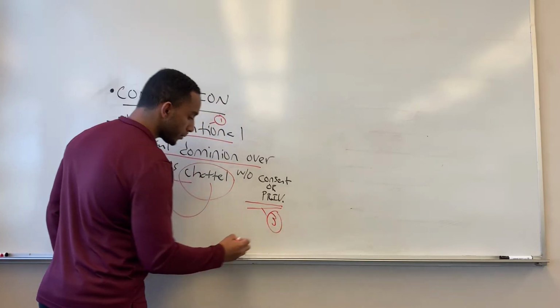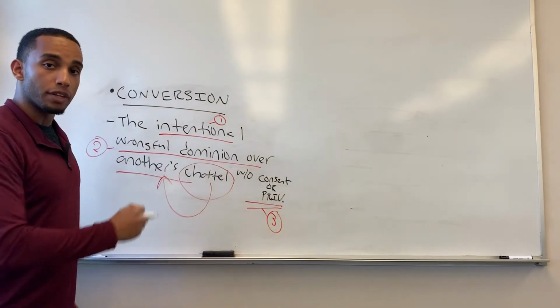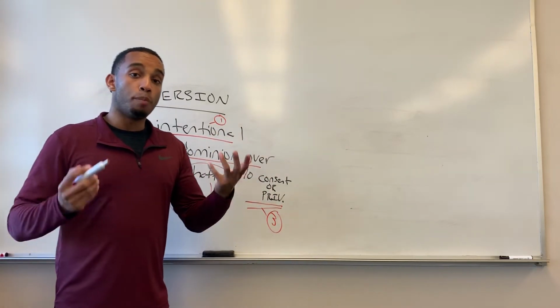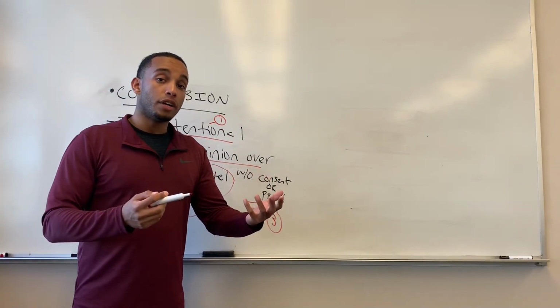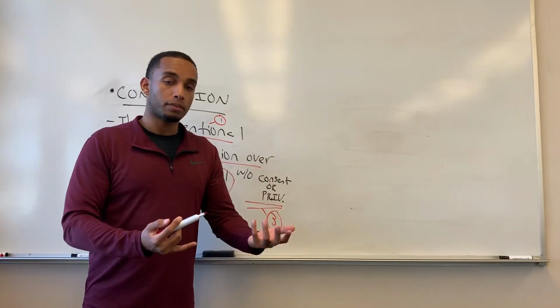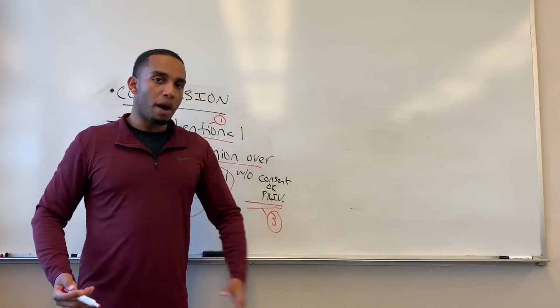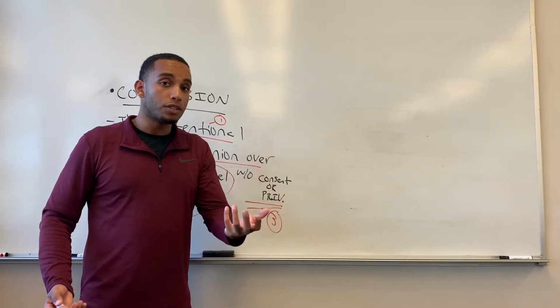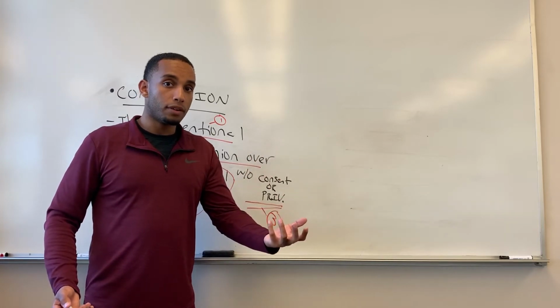that item. An example of conversion is, let's just say the defendant wants to pop the plaintiff's tire in the presence of the plaintiff because the defendant is angry at the plaintiff. When the defendant gets his pocket knife to pop the tire, that chattel technically belongs to the plaintiff.